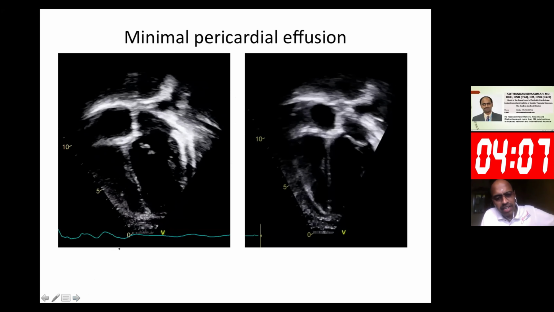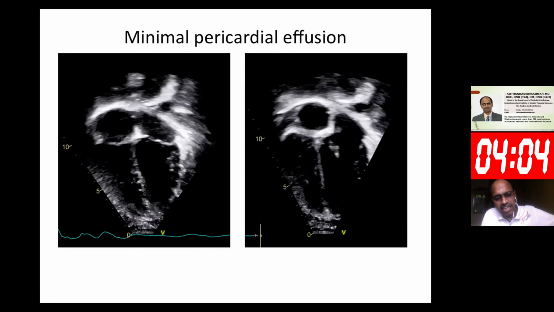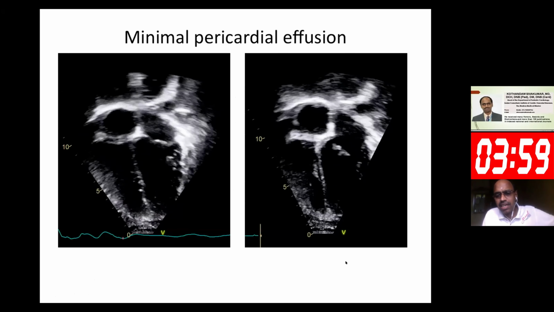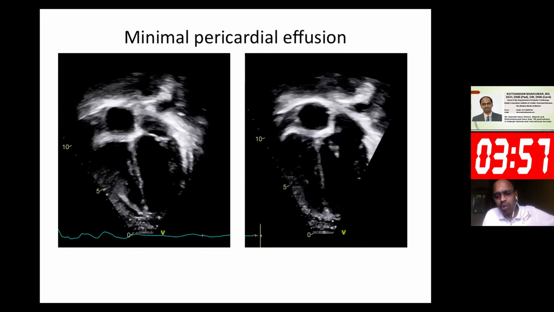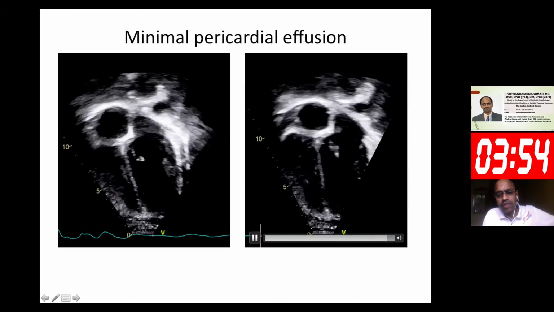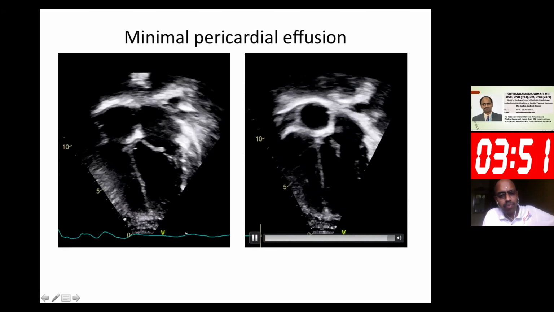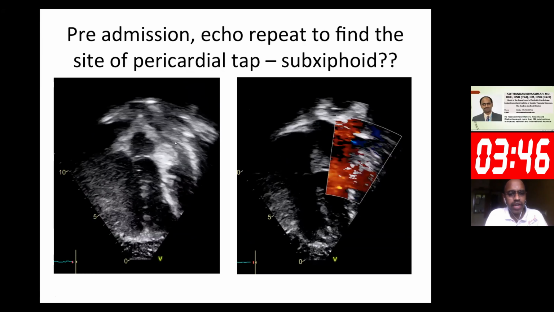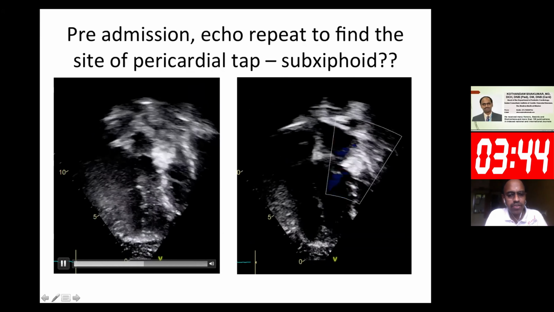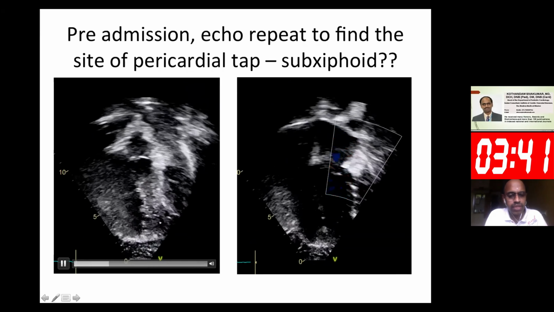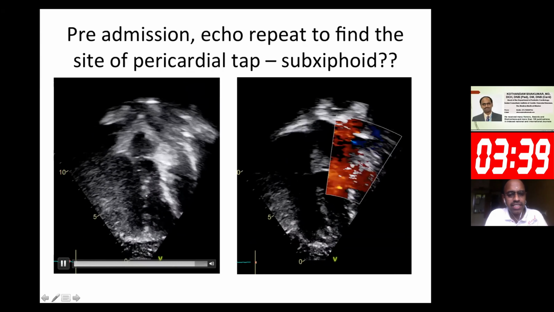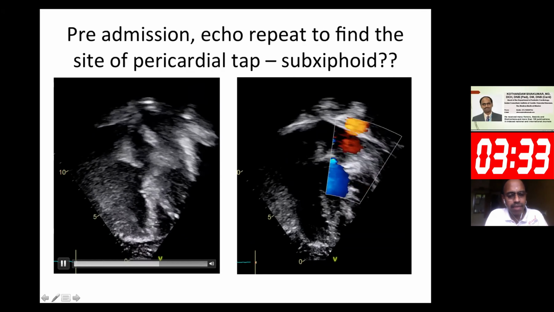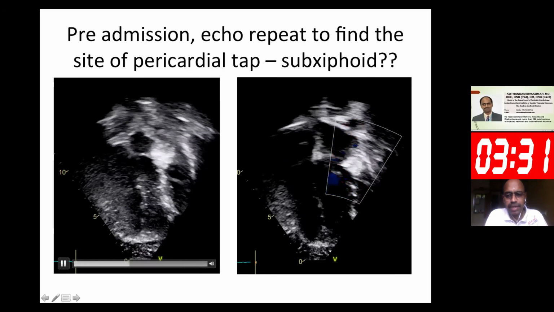In the subxiphoid area, the fluid was not very clearly seen. So it was seen more somewhere near the apical region. So we were just planning where to poke here, positioning our probes. As we moved a little bit towards the left side, we could identify that there is an effusion here with some strands of tissue. So we thought that on the leftward side, we may get a tap. So we were thinking about poking it on the left side of the apex.